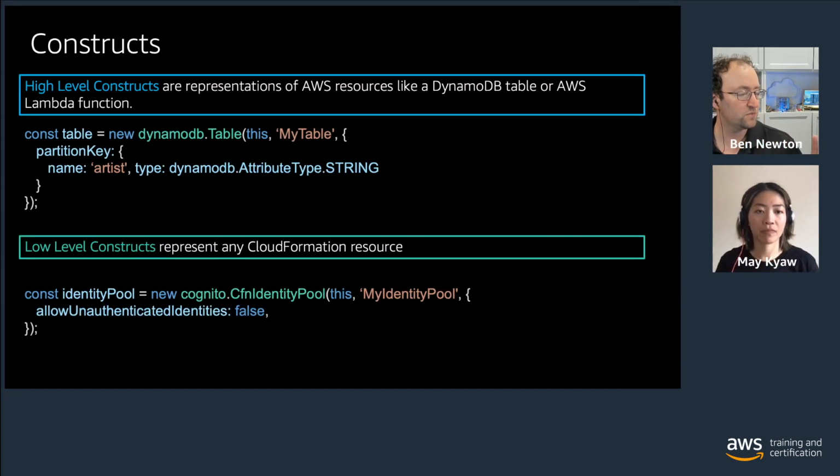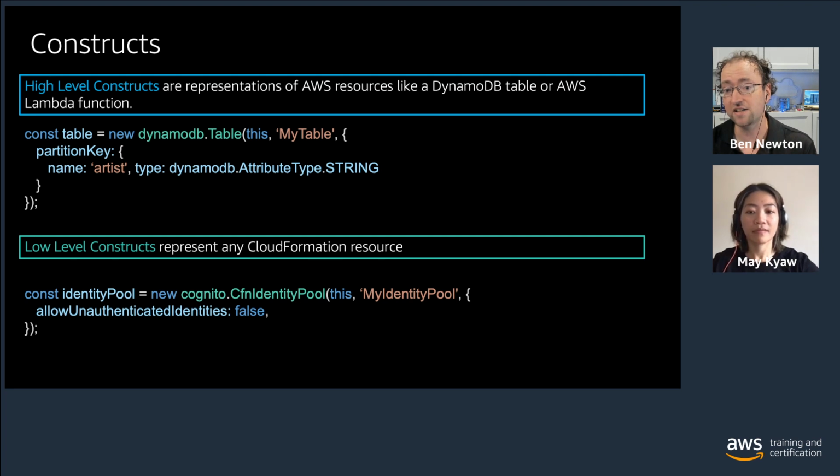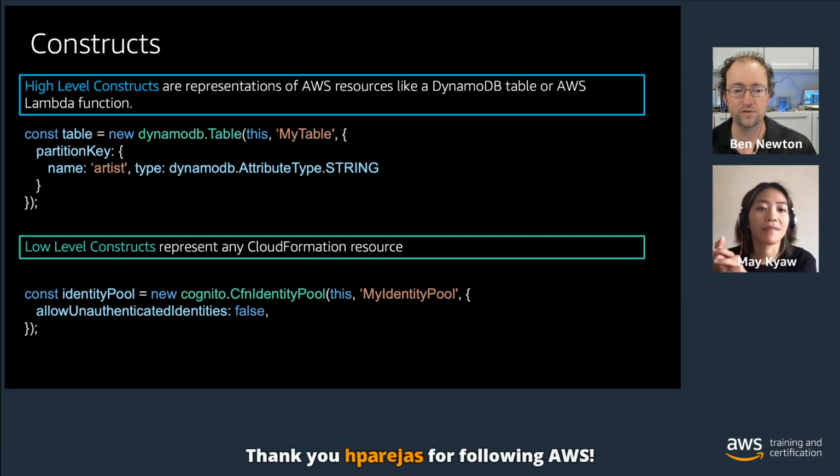With the AWS CDK, we've got high-level constructs, exactly like what we're doing here. These use smart defaults, so we don't have to provide every single property for a resource. And then we've got low-level constructs, which represent every other CloudFormation resource available.